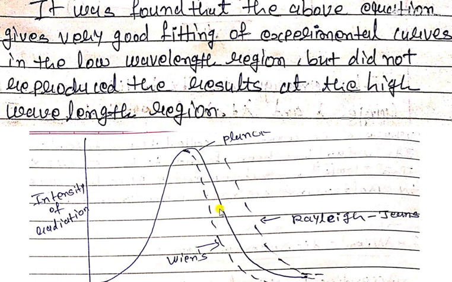If we plot the three different formulas in a graph, we can see that the intensity of radiation is different for the three different equations. So this is the difference between the expressions of the equations.